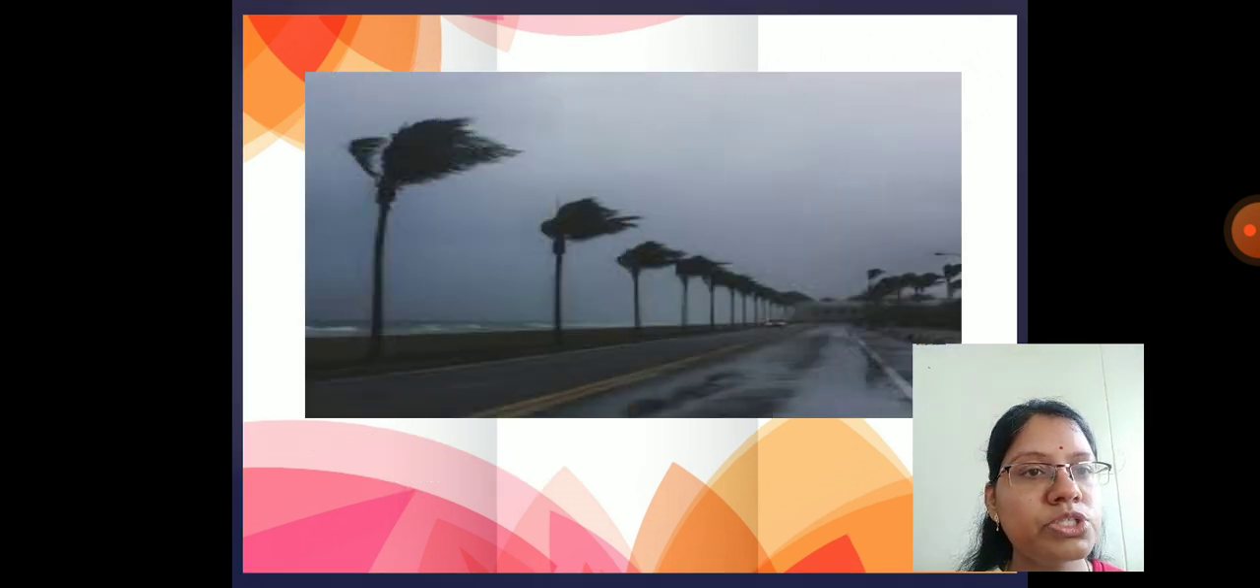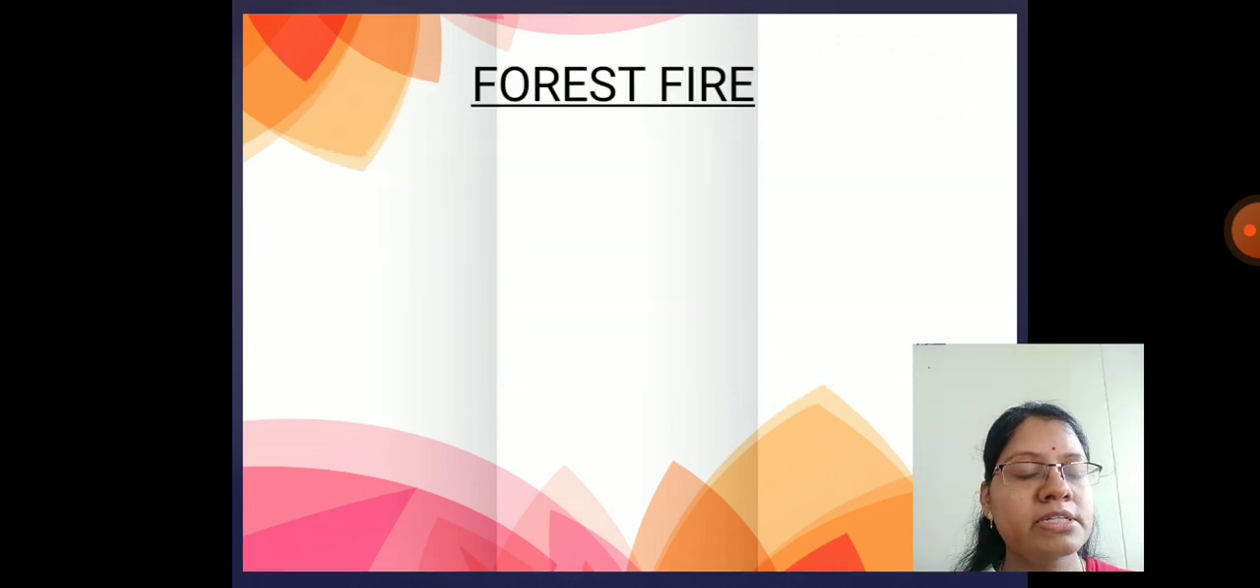Now next we are going to see what this is. This is a storm. You can see from here how the wind is blowing, and nearby it there is a sea. The next disaster we are going to see is a forest fire.